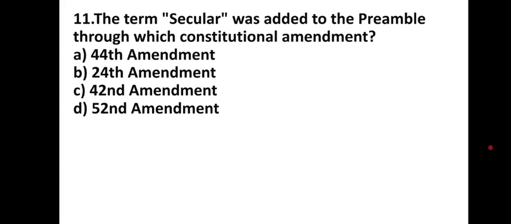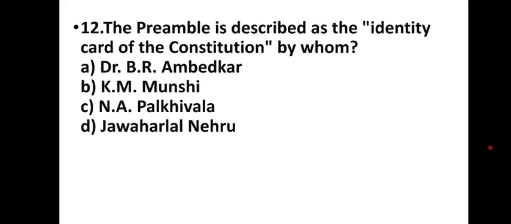The term secular was added to the preamble through which constitutional amendment? 44th Amendment, 24th Amendment, 42nd Amendment, 52nd Amendment. The term secular was added to the preamble through the 42nd Amendment. The preamble is described as the identity card of the Constitution by whom? Dr. B.R. Ambedkar, K.M. Munshi, N.A. Palkhivala, Jawaharlal Nehru.